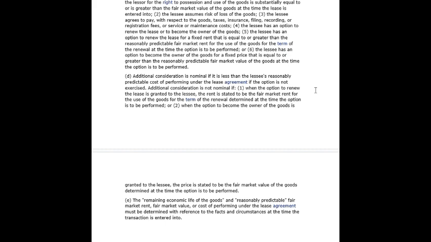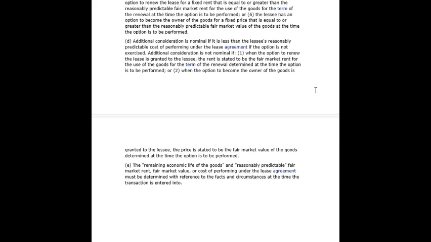Additional consideration is not nominal if 1. When the option to renew the lease is granted to the lessee, the rent is stated to be the fair market rent for the use of the goods for the term of the renewal determined at the time the option is to be performed. Or 2. When the option to become the owner of the goods is granted to the lessee, the price is stated to be the fair market value of the goods determined at the time the option is to be performed. E. The remaining economic life of the goods and reasonably predictable fair market rent, fair market value, or cost of performing under the lease agreement must be determined with reference to the facts and circumstances at the time the transaction is entered into.